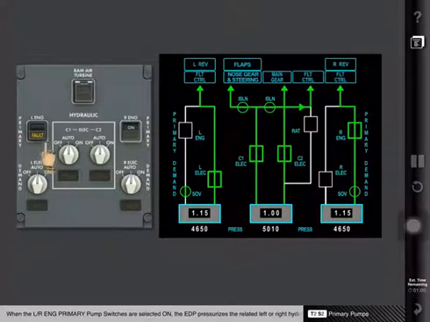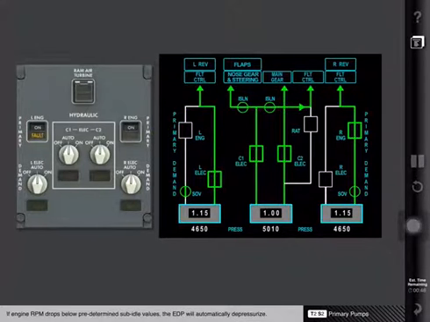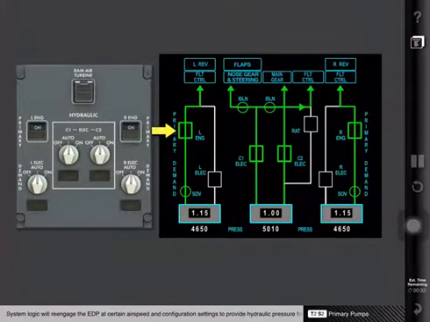When the left or right engine primary pump switches are selected on, the engine-driven pump pressurizes the related left or right hydraulic system whenever the engine is running. If engine RPM drops below predetermined sub-idle values, the EDP will automatically depressurize. Depressurizing the pump at low N2 values helps maintain the engine's windmill start capability. System logic will re-engage the EDP at certain airspeed and configuration settings to provide hydraulic pressure for landing operations.